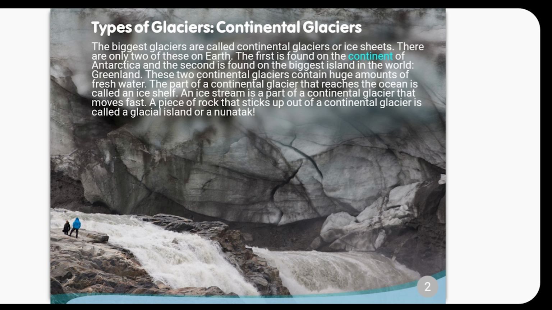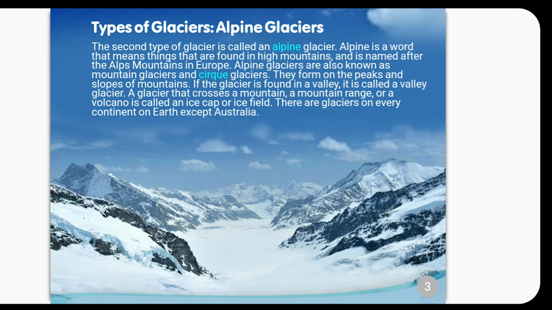Types of glaciers. Alpine glaciers. The second type of glacier is called an alpine glacier. Alpine is a word that means things that are found in high mountains, and is named after the Alps mountains in Europe. Alpine glaciers are also known as mountain glaciers and cirque glaciers. They form on the peaks and slopes of mountains.